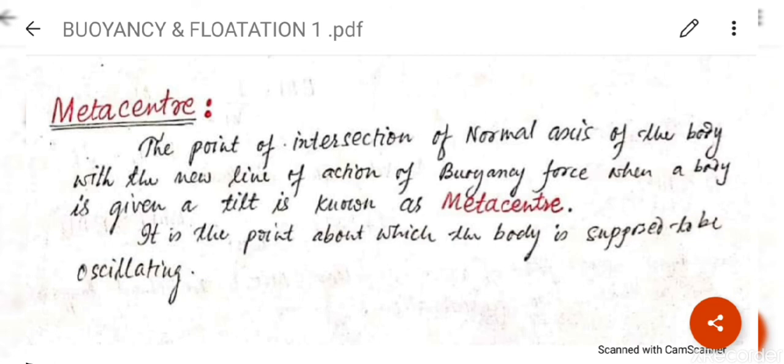For example, see that पेंडुलम का एक फिक्स्ड पॉइंट होगा, वहाँ से क्या होगा, वो ऑसिलेट कर रहा. इसी तरह मेटा सेंटर विल एक्ट, okay, from where body is supposed to be oscillating. You have seen the boat is oscillating in the upward, downward, to and fro. Clear? So this is the meta center. I'll explain what is meta center height and how to calculate meta center in the next video.